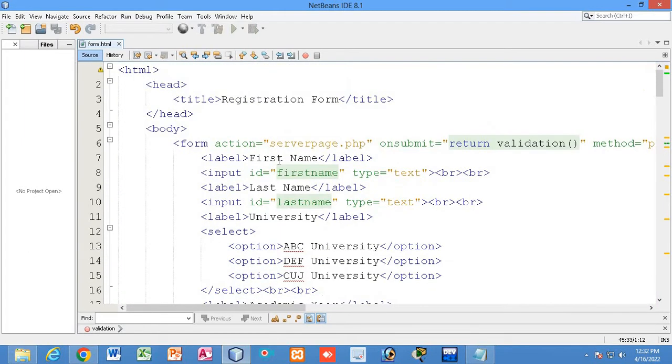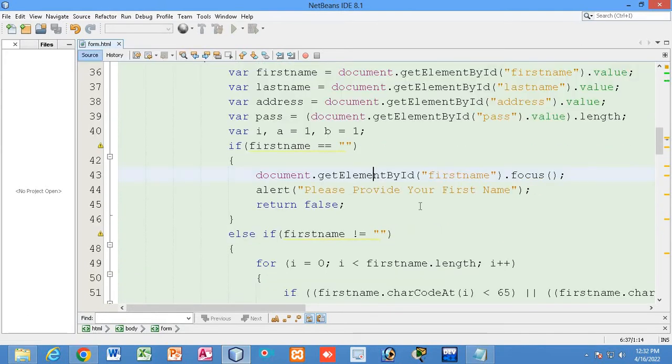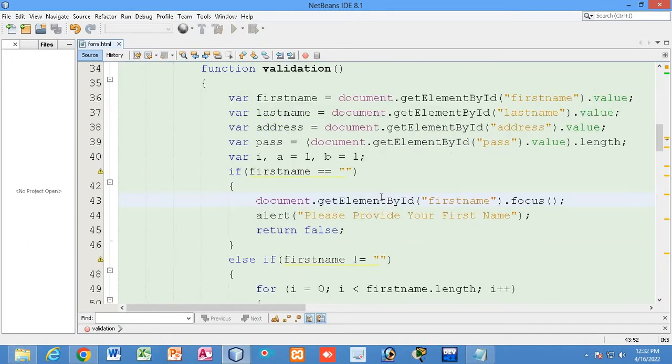This page, you can see the action is server.php. This is a page. When the user clicks the submit button, this next page will open, right. This is the default. Now if the user does not give a value in the first name field, then the default will be return false, right. That means it will not go to the next page.